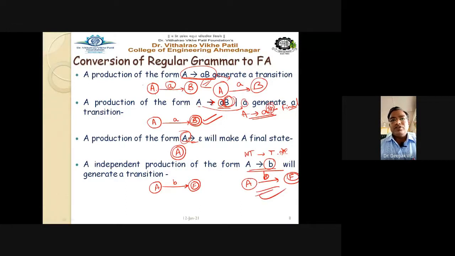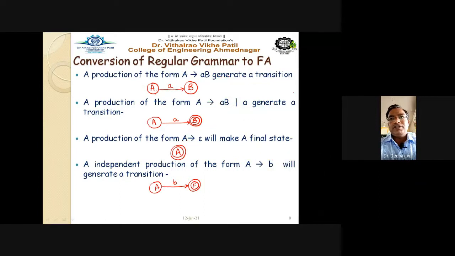This is correct. Observe it carefully and try to understand it carefully, because we have to solve examples on this. The regular grammar is given, and we have to convert it into the finite automata. If the production rule is in this format, A gives aB, then the automata will be in this particular way. If the production is in this format, A gives aB and A gives a, with the same input, it goes to the final state as well as to capital B. So we can conclude that capital B is nothing but the final state, right?